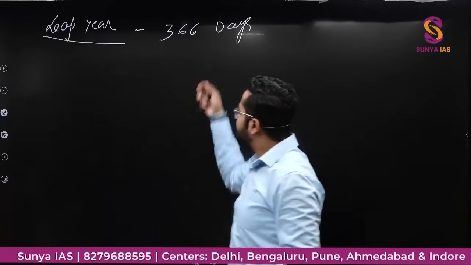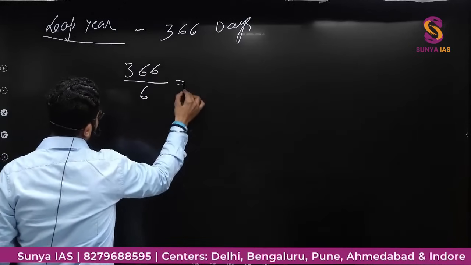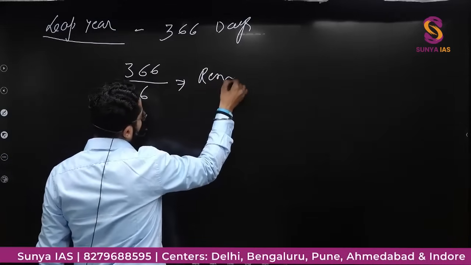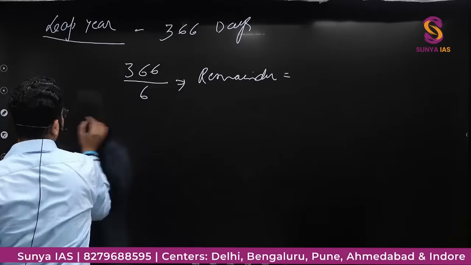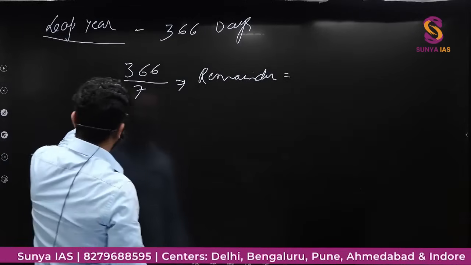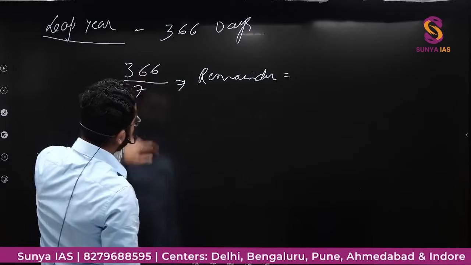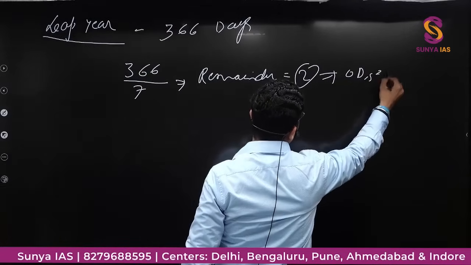So if there are 366 days, I'll divide by 7, then I'll have remainder 2. Remainder is 2. That means number of odd days is equal to 2.